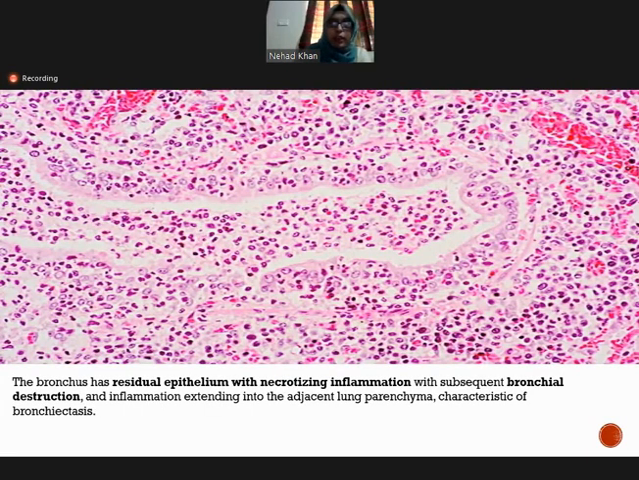Now this is the H&E stain of a patient with bronchiectasis. This is the bronchus, lined by residual epithelium with necrotizing inflammatory infiltrate. These are the inflammatory cells, lymphocytes, eosinophils, and neutrophils, and this is extending to the adjacent lung parenchyma. It is characteristic of bronchiectasis.